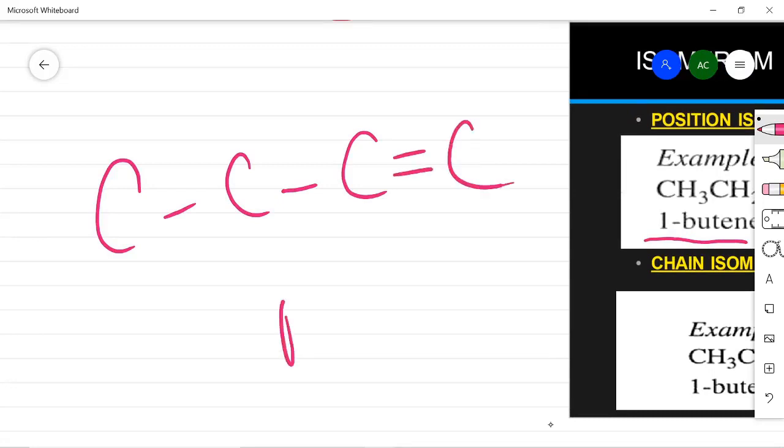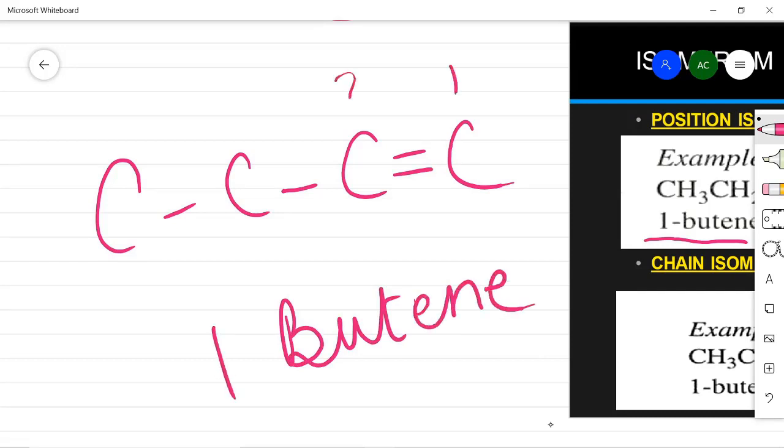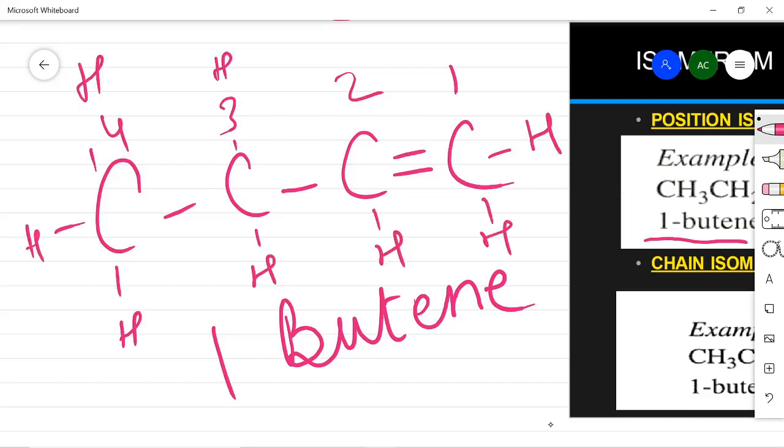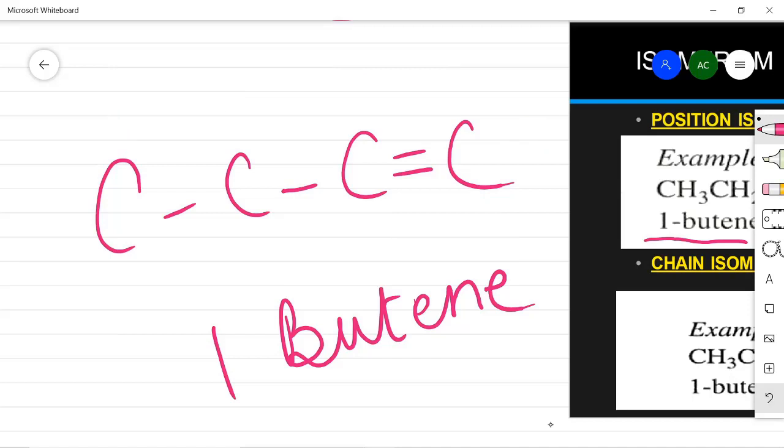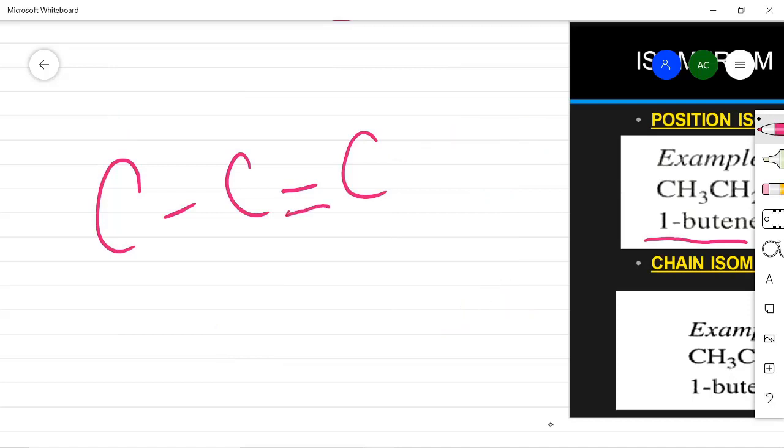So the but part has come, the double bond is there so ene is also added, and it is at position 1, so we will count the carbon from here: 1, 2, 3, 4. So you will get 1 butene and the rest of the places will be filled with hydrogen, as you can see here. 1 butene. And now suppose I change the position of this double bond and make it here, right?